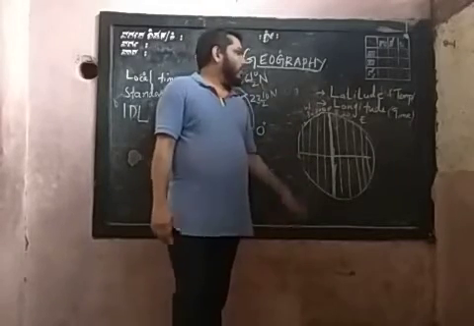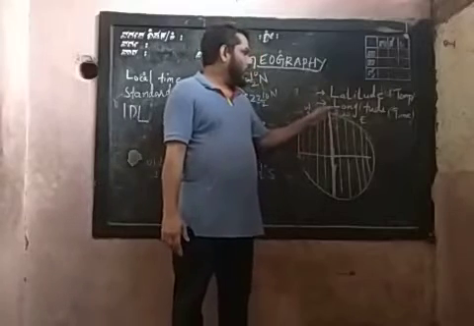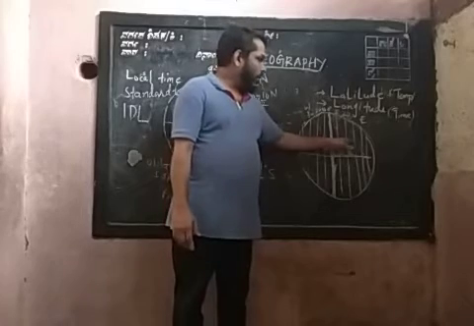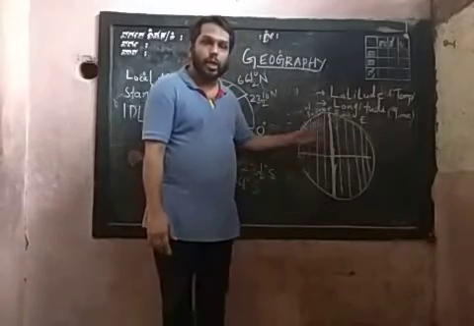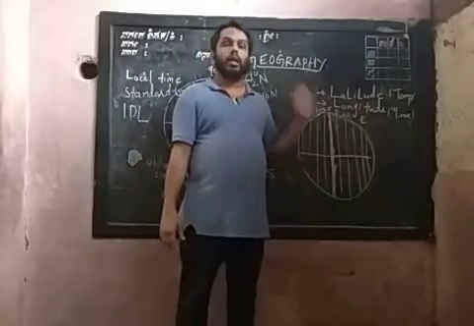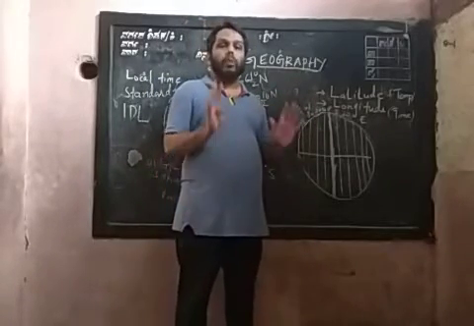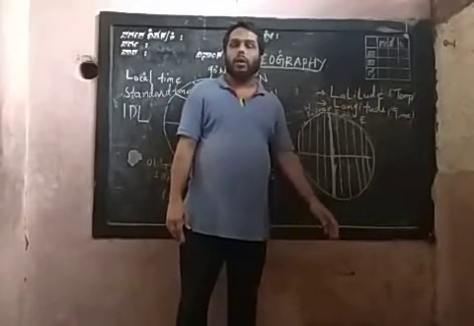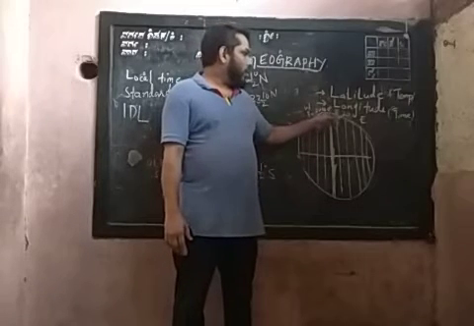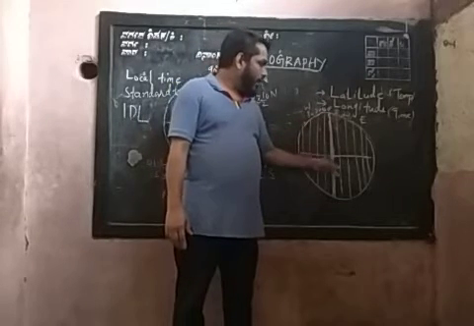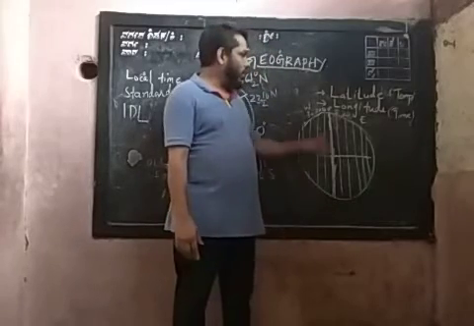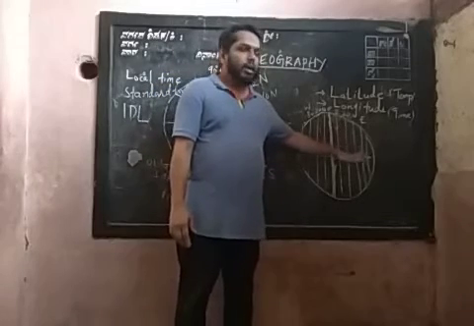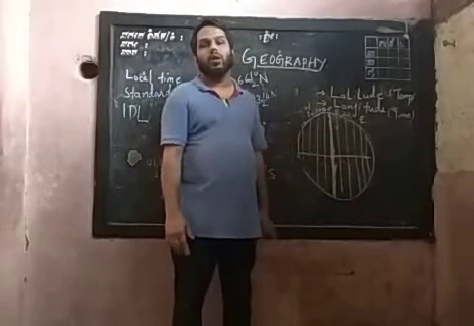Okay, so yesterday in the previous class I told you about the time differences. There are many longitudinal lines we can see, and for passing one longitudinal line, our earth takes 4 minutes. There are many lines we can see on the globe, and the lines which pass through the same area have similar time. In north and south the time will be the same, but there are many differences between other longitudinal times.